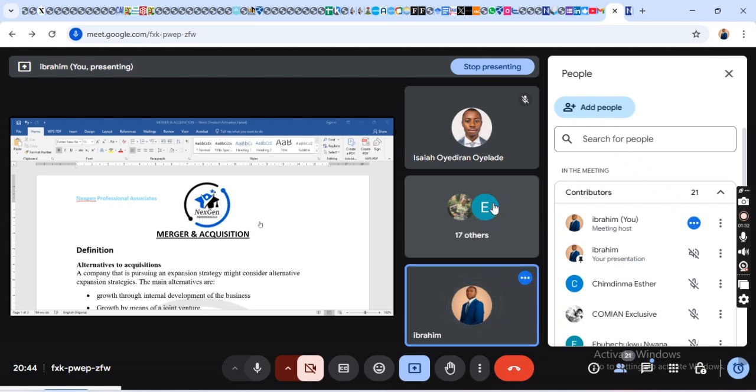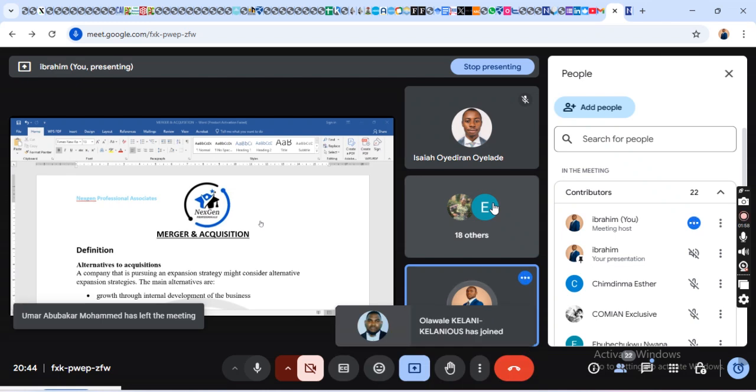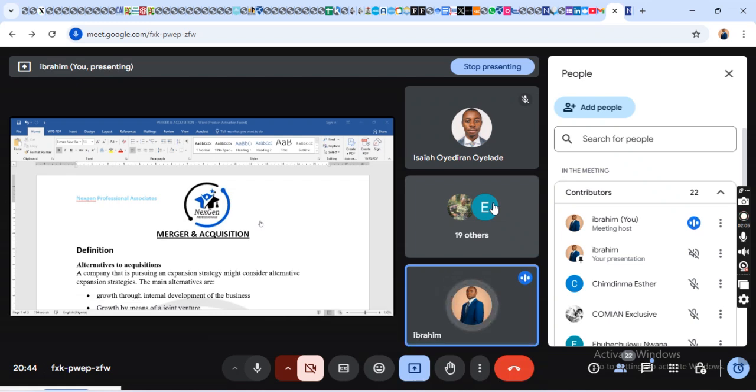Now, what is merger? Now, don't forget that merger or acquisition is a form of valuation of a business. When you want to merge, you do a valuation of that business. When you want to take over another business, you do a valuation of that business.